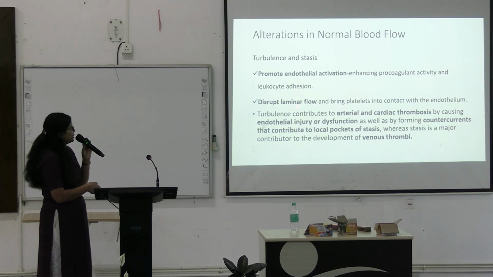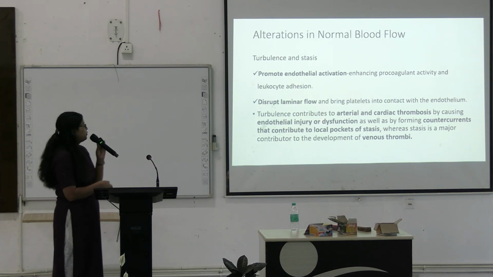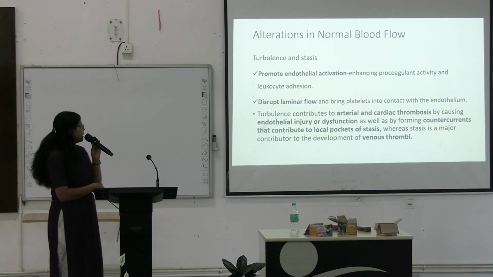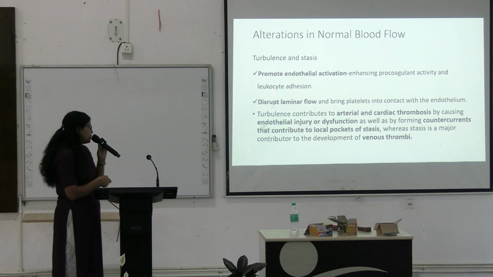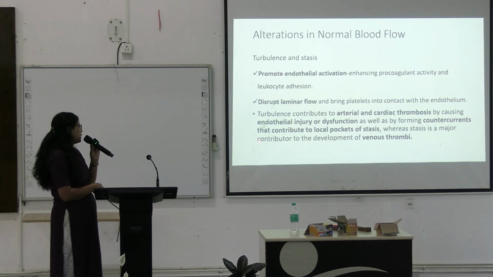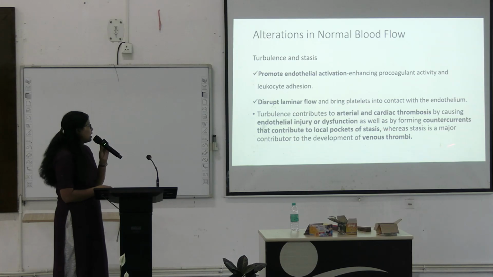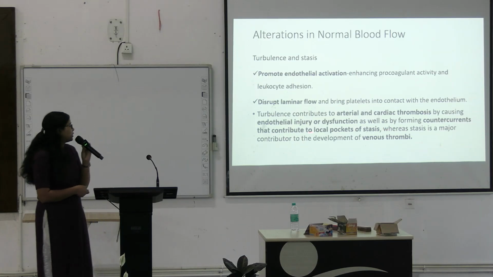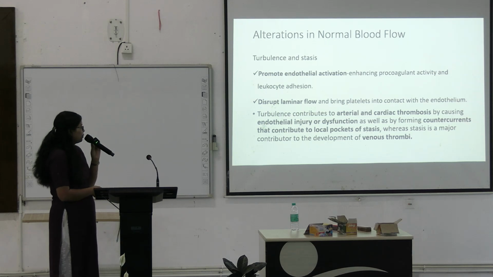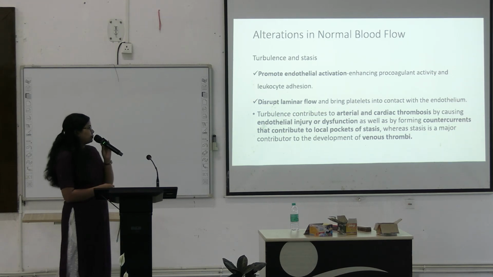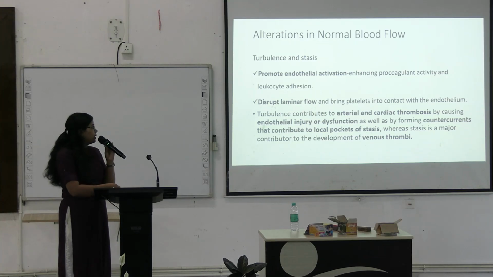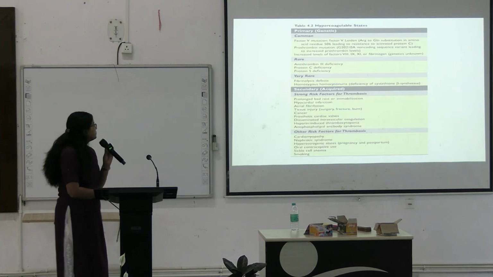And again, when the laminar flow is disrupted, it will bring the platelets in contact with the endothelium, and this turbulence also contributes to arterial and cardiac thrombosis by causing endothelial injury and dysfunction, as well as by forming countercurrents that contribute to local pockets of stasis. Okay. Another major contributor of stasis is venous thrombi.